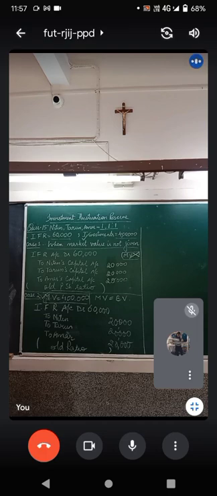The third case says the market value is rupees 4,24,000.